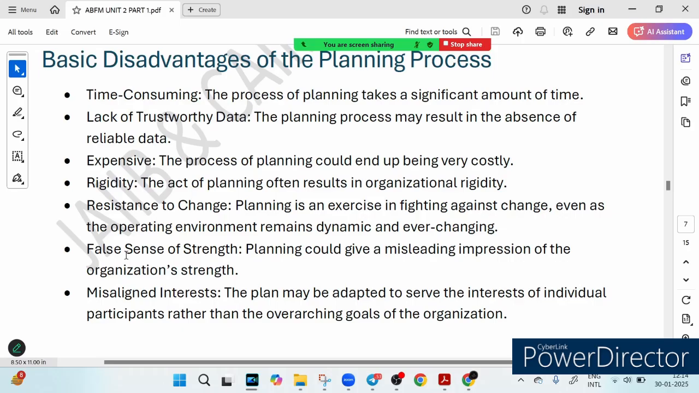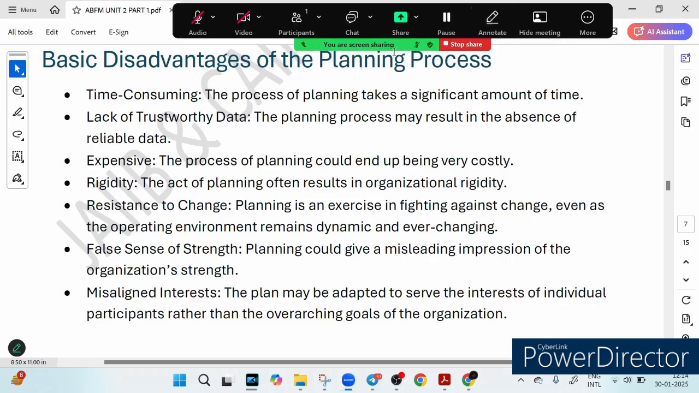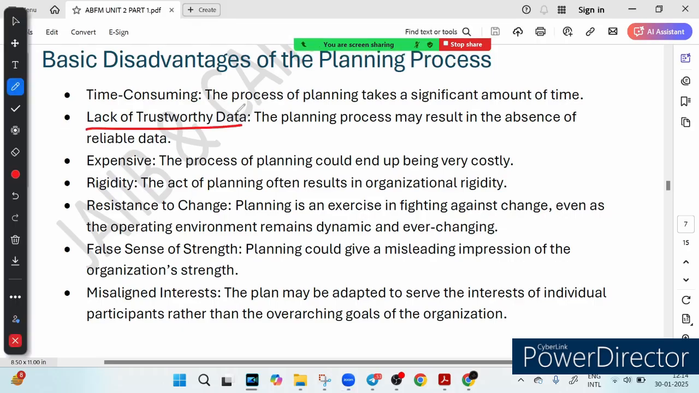Then the second point is lack of trustworthy data. Plans are only as good as the data they are based on. And what if the data is unreliable? Garbage in, garbage out, and the whole plan falls apart. You might have heard about the GIGO principle, garbage in, garbage out. Now the next thing is that it is expensive. Planning is not free. It involves money, time and resources. Sometimes it becomes so costly that you wonder if it is even worth it.